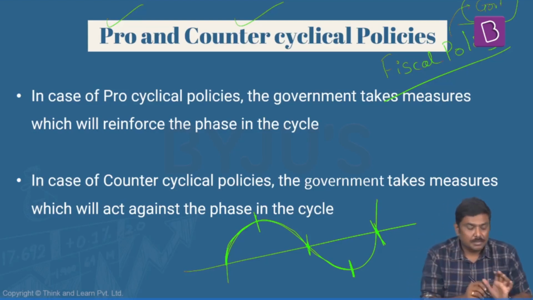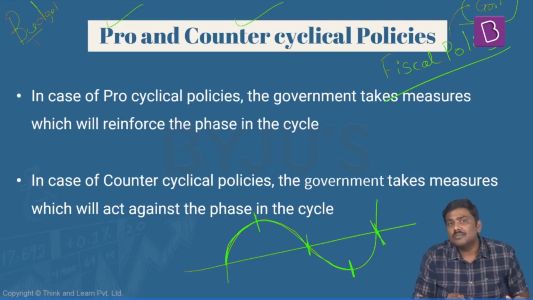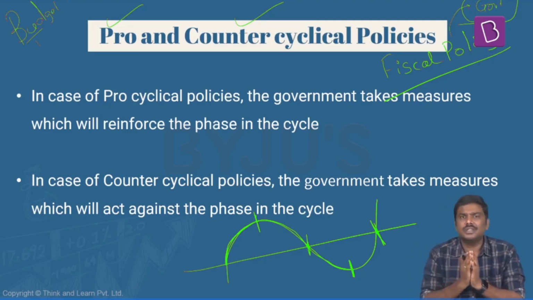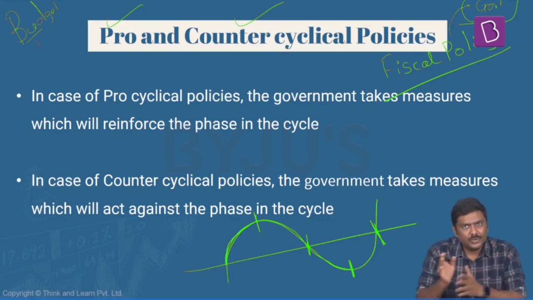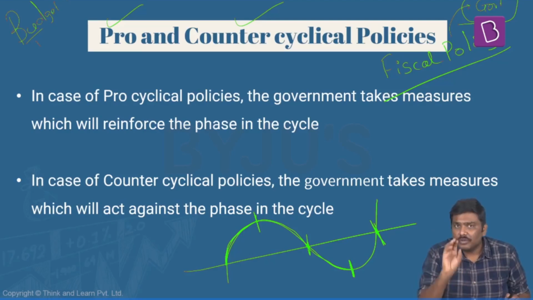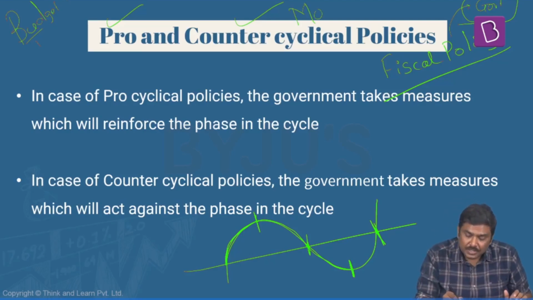For example, budget is a part of the fiscal policy. Taxation is a part of the fiscal policy. Disinvestment policy is a part of the fiscal policy. And we will discuss all of them individually under respective chapters. So one policy is a fiscal policy, and the other policy is a monetary policy.